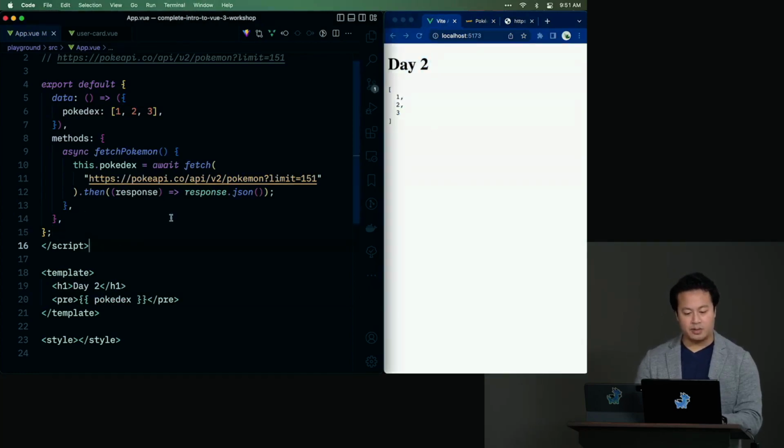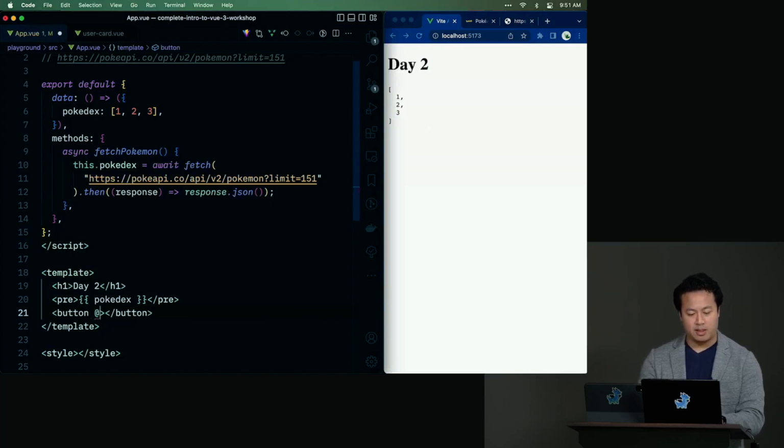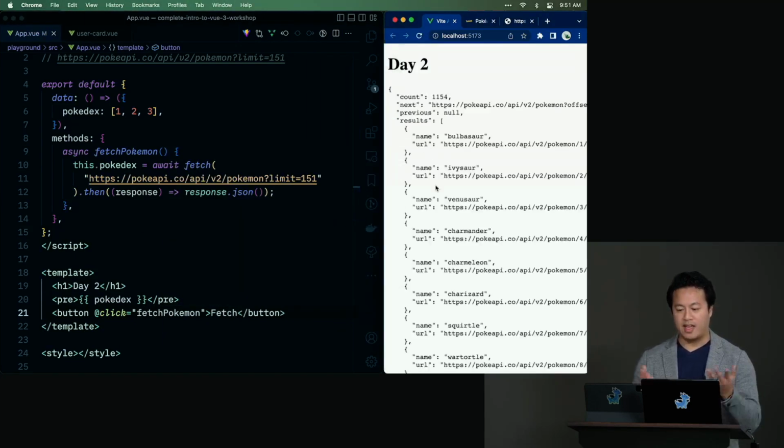And now what we have to do is fetch it, right? So you might have a button. You might say, we're going to click fetch Pokemon. And then we'll click fetch like that. And then let's see what happens. If we click, hey, there we go. We have our data. But while this is great, most of the time we want this to happen when the page is loading. We don't want the user to initiate this call most of the time.